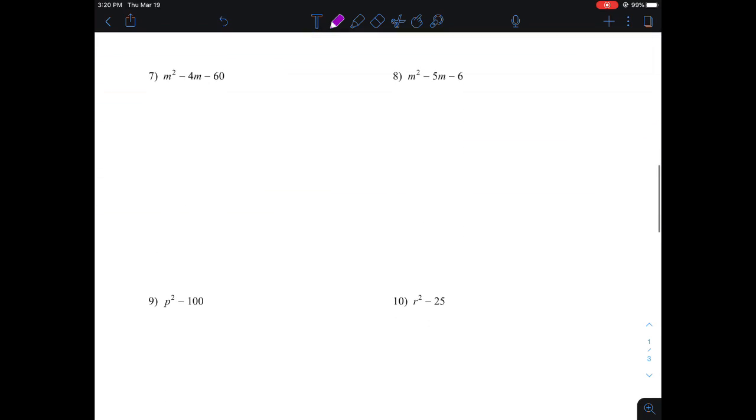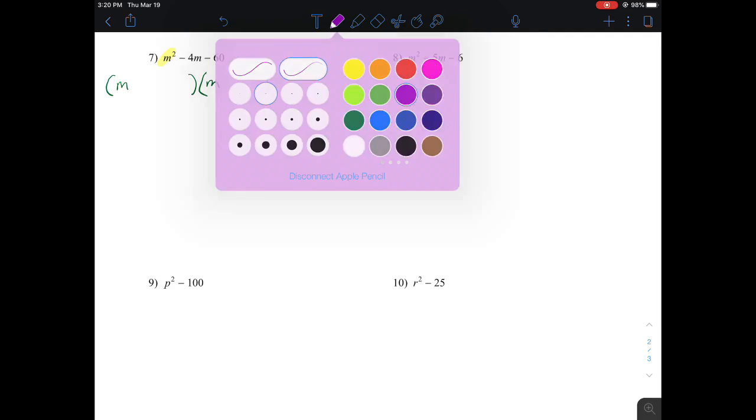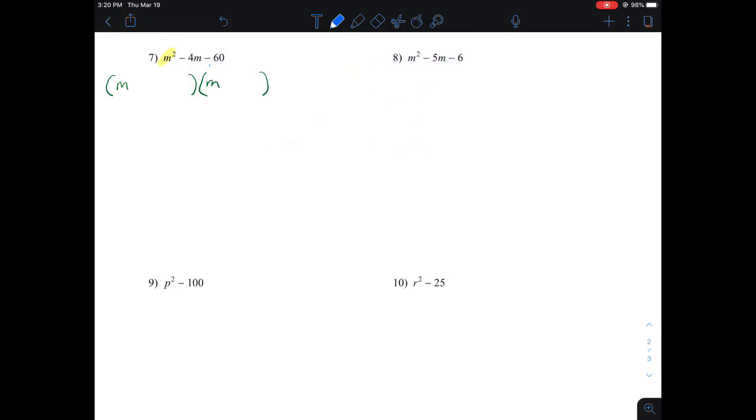All right, let's go to the next kind. So now we still have a trinomial here, and I keep making the signs a little different, so that way we have to look for different kinds of factors. The leading coefficient is 1, so I can start my process. I want to factor this, so I have two binomials. M times m makes m squared. Now we've got to make all those factors that make negative 60. So what times what makes negative 60?